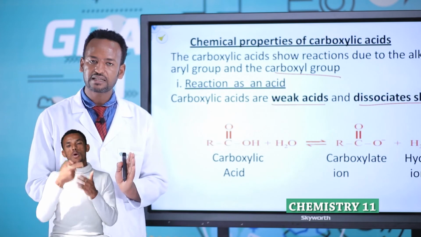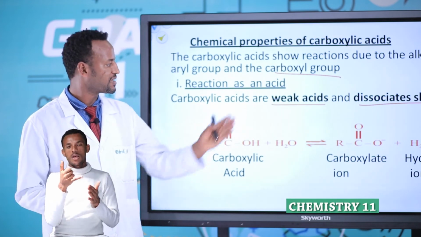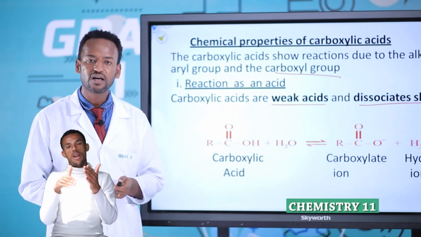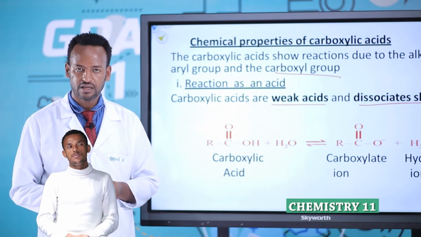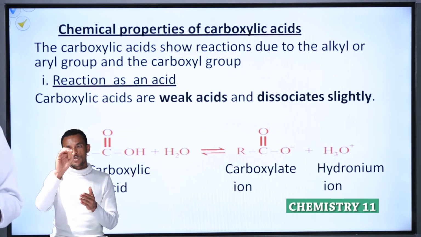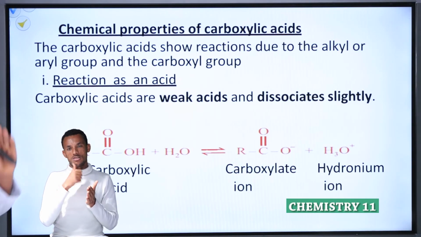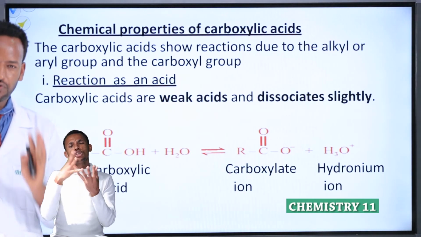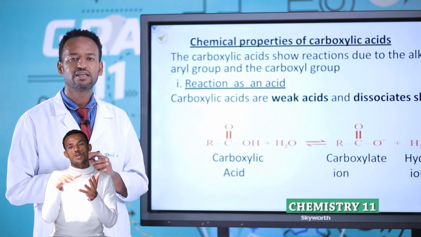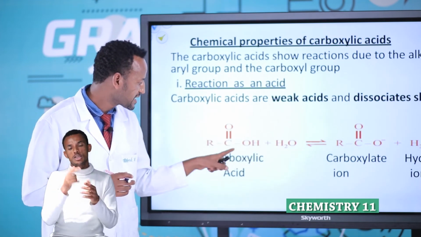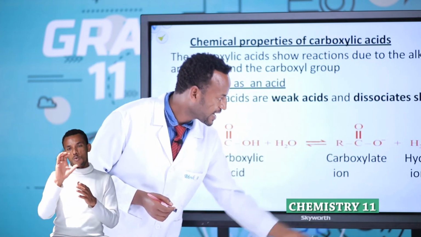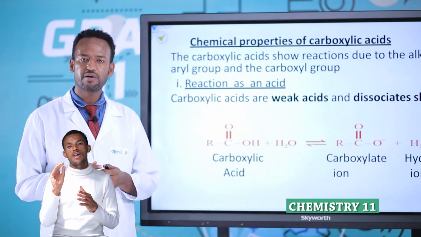Carboxylic acid is an acid, but what type of acid? Weak acid. Why weak acid? It dissociates slightly or partially in water. Therefore, all carboxylic acids are weak acids because they dissociate slightly. This double arrow indicates carboxylic acids are weak acids, and finally it produces carboxylate ion and hydronium ion.